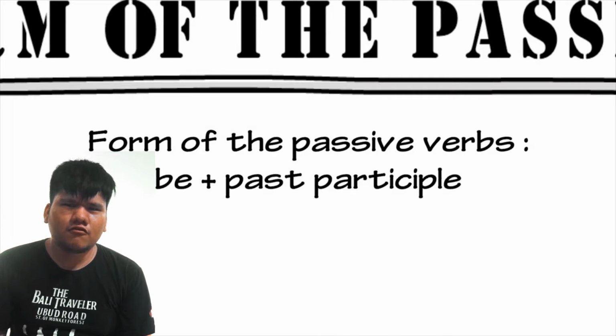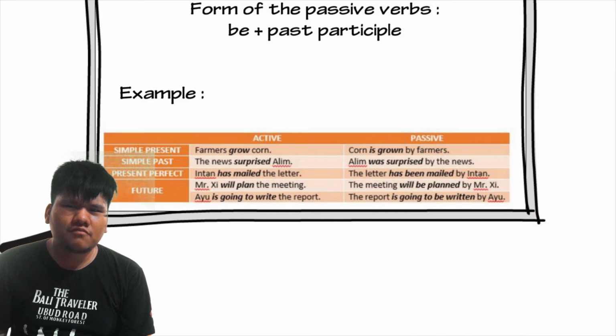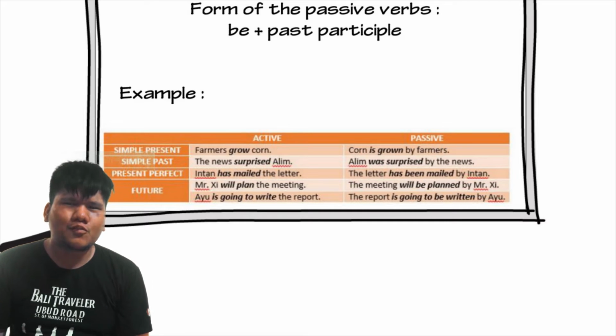The examples are: 1. The simple present. The active form is farmers grow corn, and the passive form is corn is grown by farmers. Second, simple past. The active form is the news surprised Alim, and the passive form is Alim was surprised by the news.